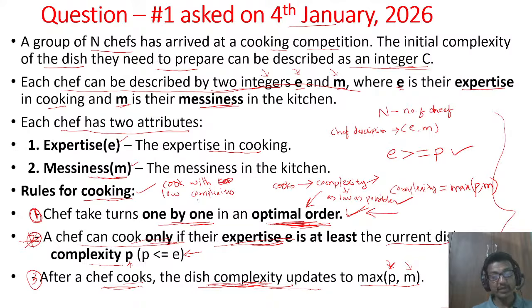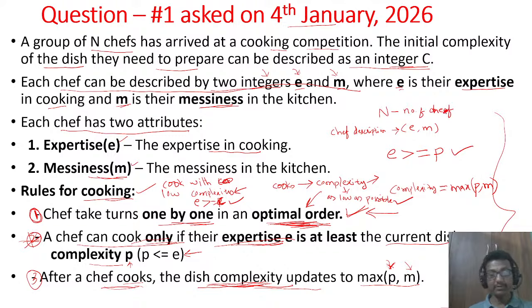Similarly, his expertise should be greater than or equal to the initial complexity. These two we should check. If this is satisfied, only then do we consider him, because if expertise is less than the complexity, he cannot cook the dish, as he doesn't know how to cook such a dish.